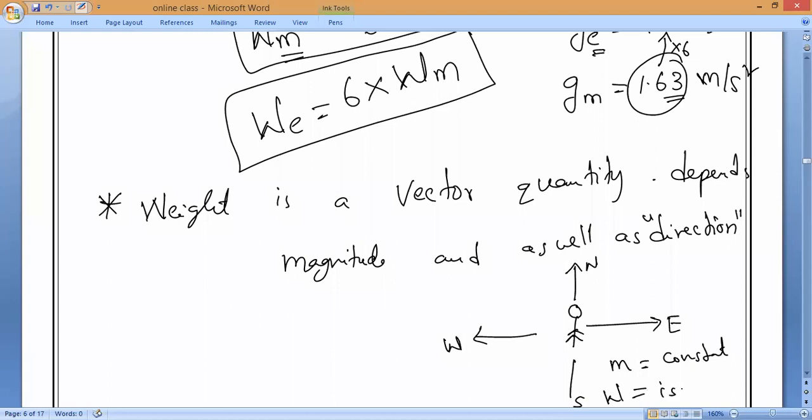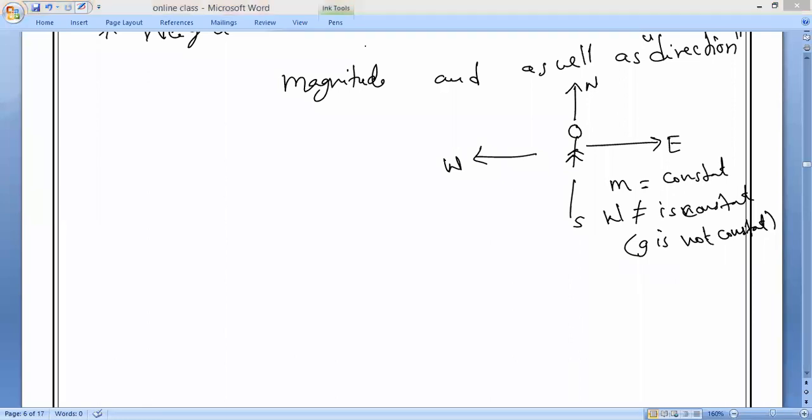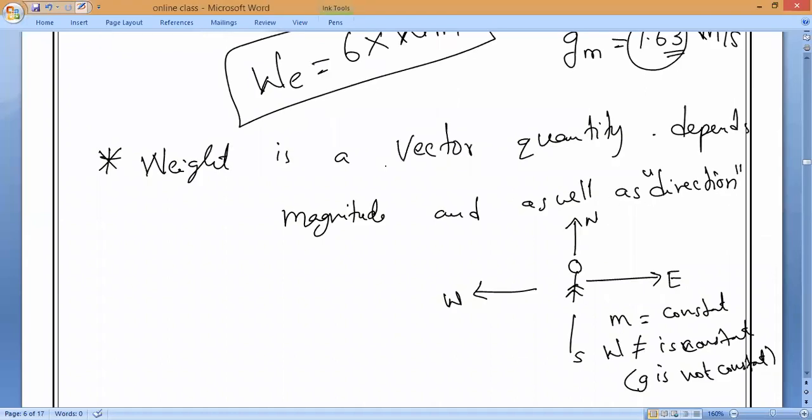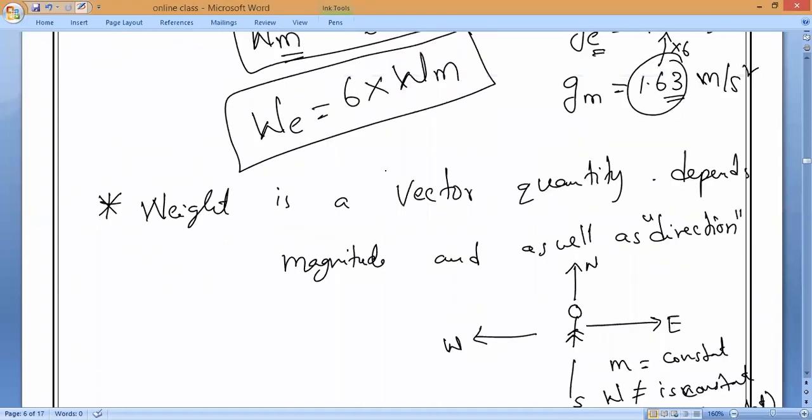W is not constant because g is not constant. Understanding, everybody? g is not constant. So place to place it will vary. Even on the Earth itself it will vary. What about the universe? Everywhere it will vary.